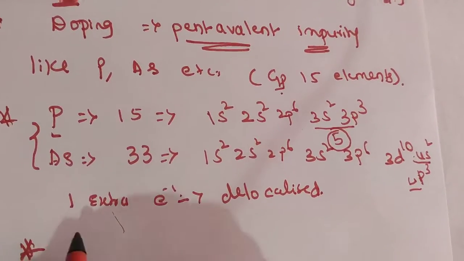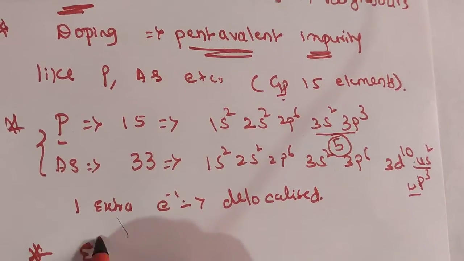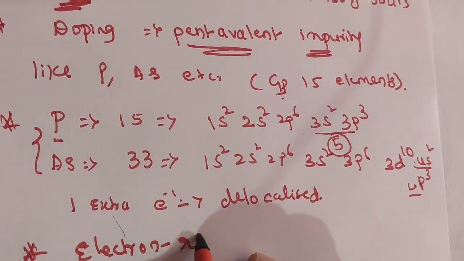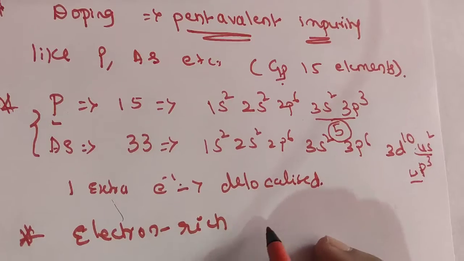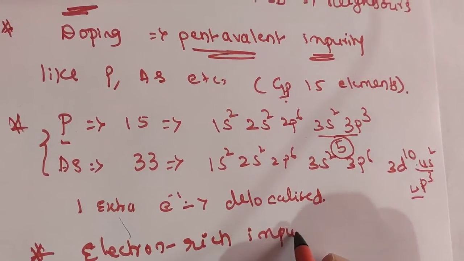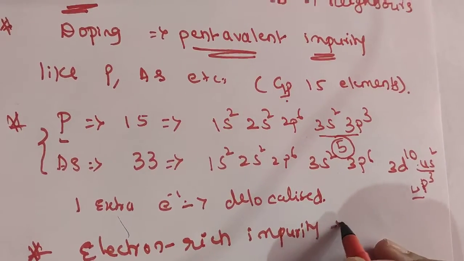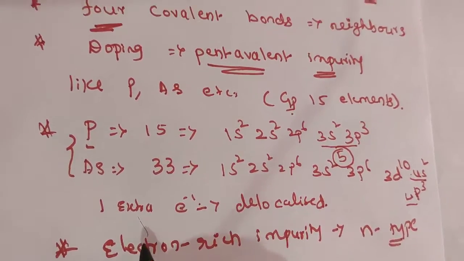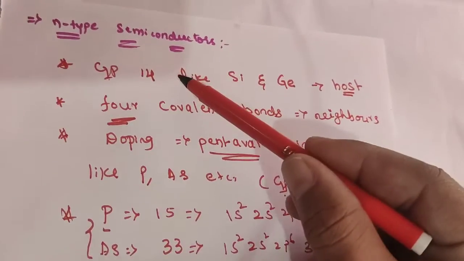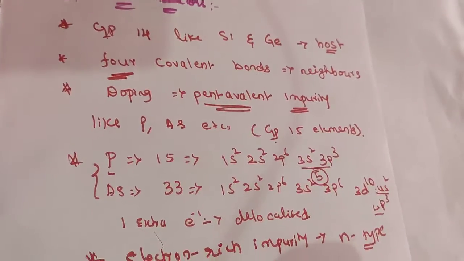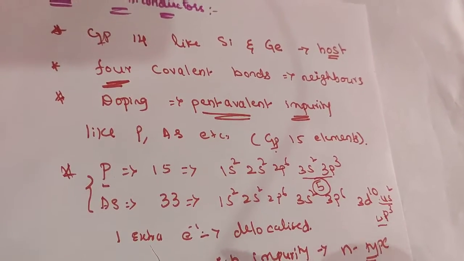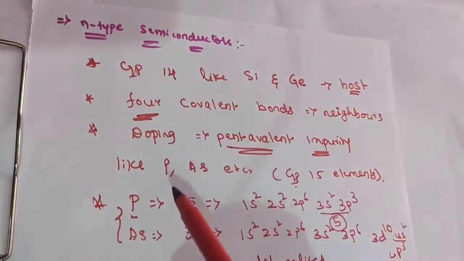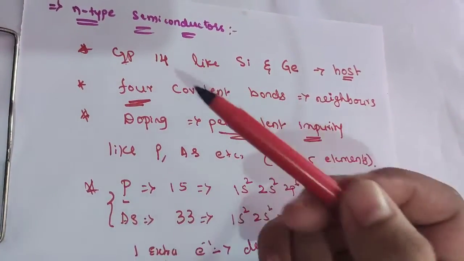Such semiconductors doped with electron rich impurity are known as n-type semiconductors. In examination there is a possibility to be asked to explain n-type semiconductors or electron rich impurity semiconductors, so you should write n-type. These are the points that come under n-type semiconductors.